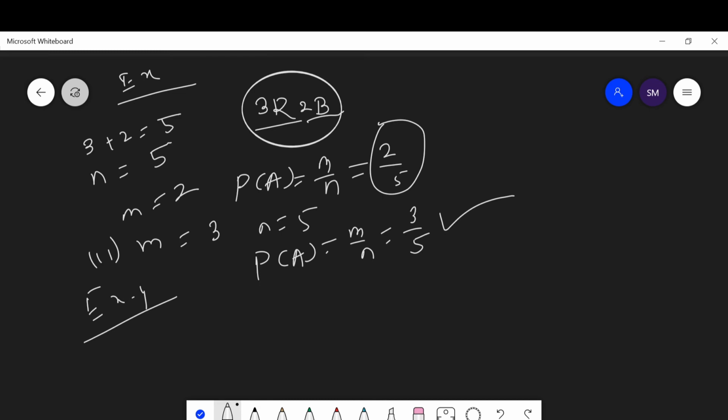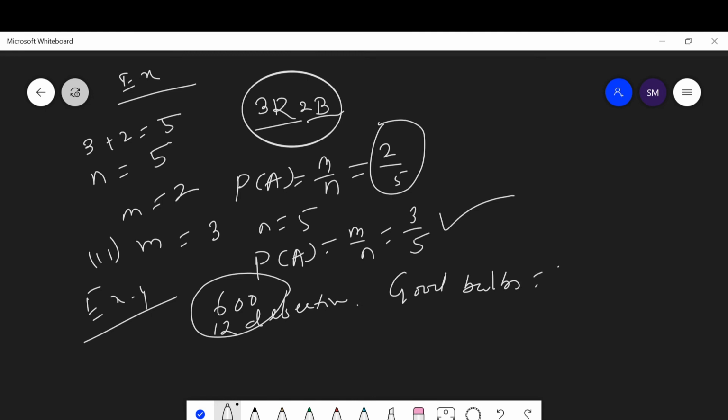There are a total of 600 bulbs in a box, out of which 12 are defective. Out of 600, only 12 are defective. This means the number of good bulbs is 588.